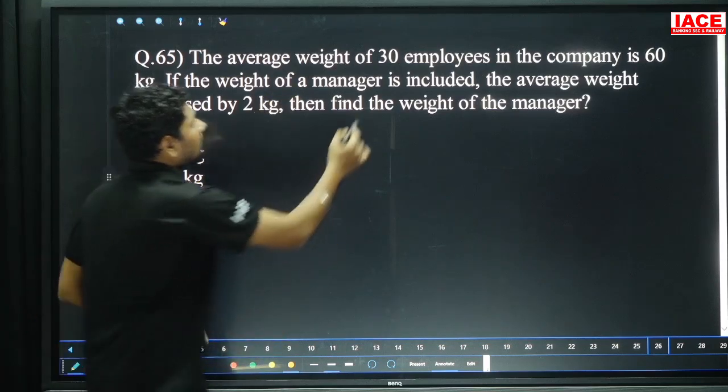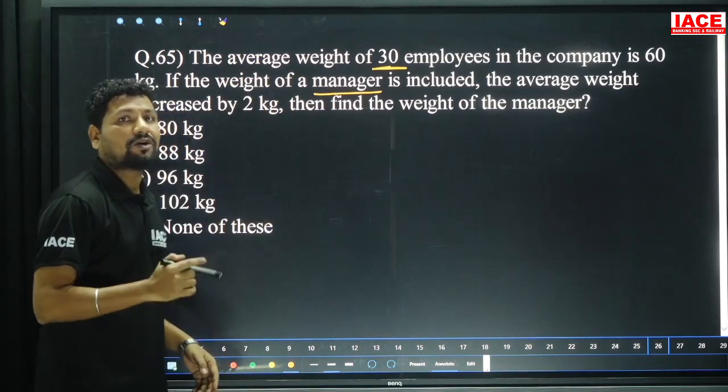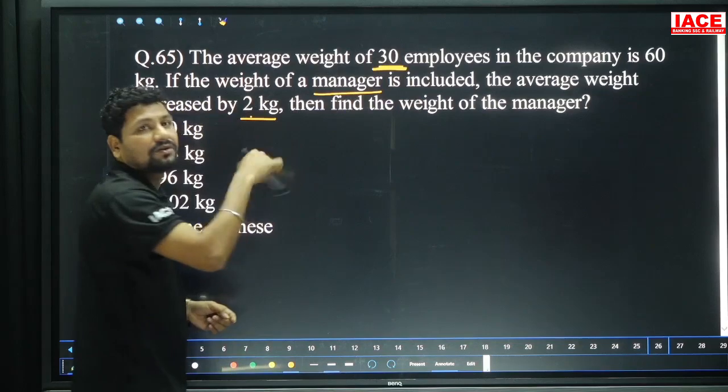How many members are there? When the manager is included now, the average is increased. How much increased? 2 increased. 2 increased for how many members? 30 members. 32 is equal to 60.